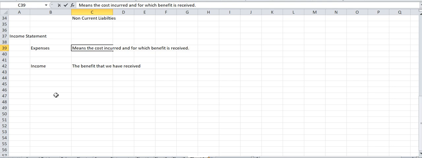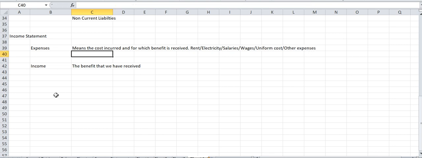If we talk about expenses examples, then we can take rent expenses, electricity expenses, some salaries, wages, some uniform cost and other expenses.